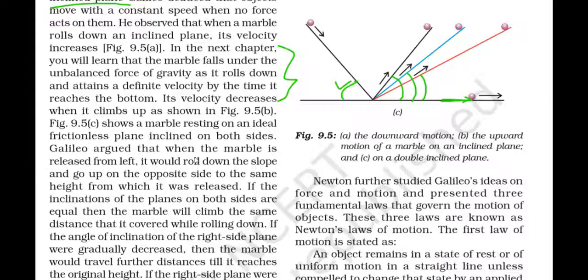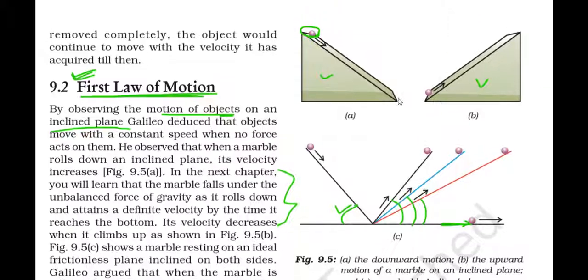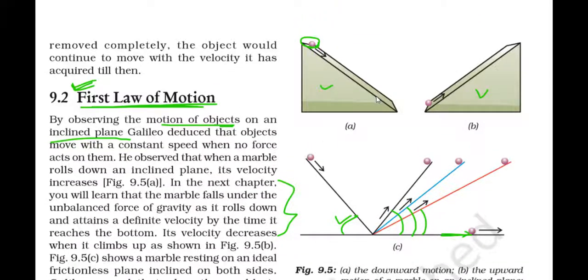Galileo argued that when the marble is released from the left, it would roll down the slope and go up on the opposite side to the same height from which it was released. So he argued that if the angle of declination and the angle of inclination are the same, we can understand this in this picture. Here the angle of declination, this one, and the angle of inclination, this one, both are the same.